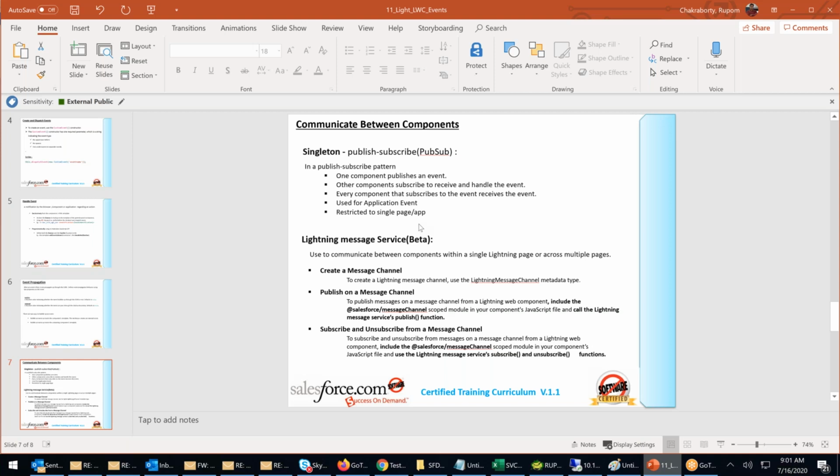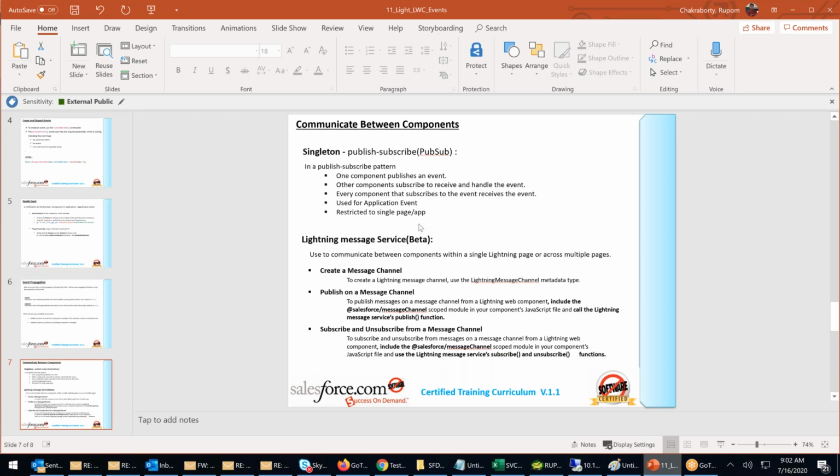Next, used for application event. So singleton is application event. So that means in Lightning, we call it application event. In LWC, we call it singleton. Whenever you hear a word called singleton, that means application event in LWC. Application event in LWC is called singleton in simple word.